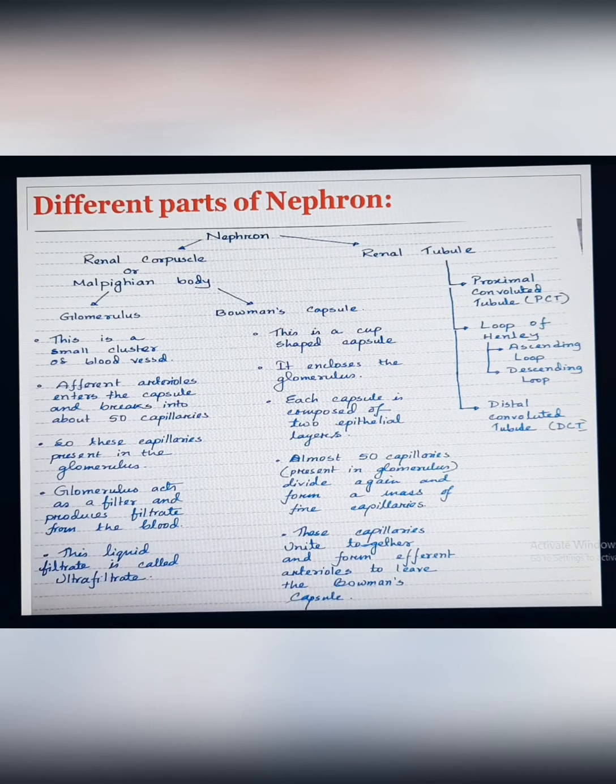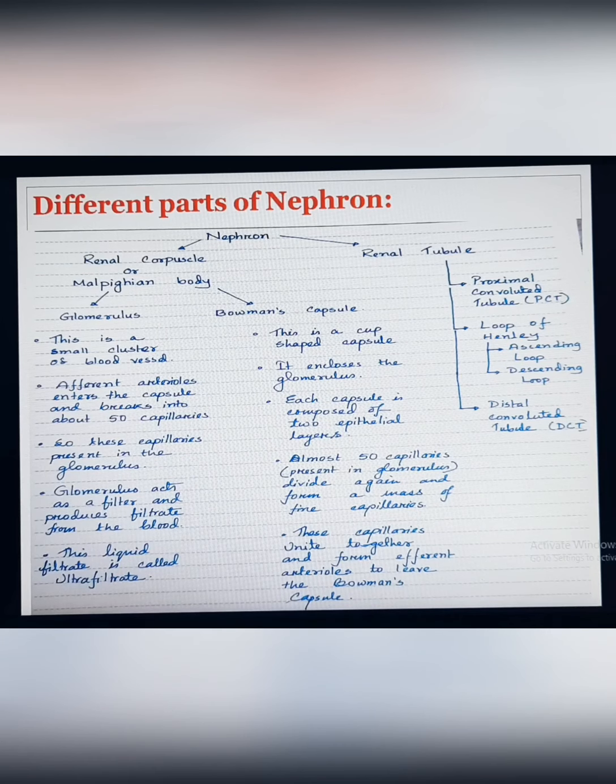The glomerulus acts as a filter and produces filtrate from the blood. So there is a portion where blood comes and it is filtered. This is the glomerulus. This liquid filtrate is called ultrafiltrate. We know about the filtration process, like a water filter, right? We put in the water which needs filtration, and it occurs step by step. So the glomerulus is the ultrafiltration process where some liquid filtrate is produced, which is called ultrafiltrate.